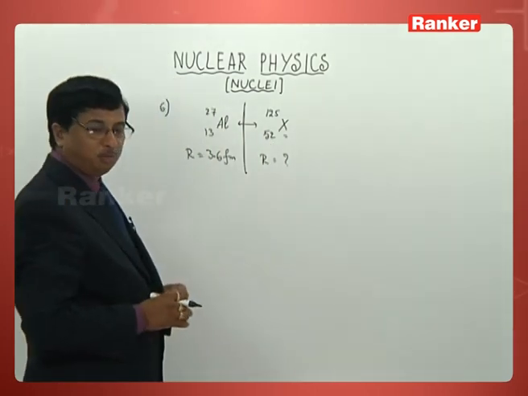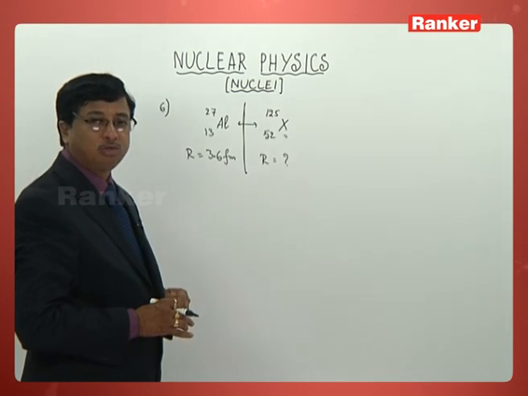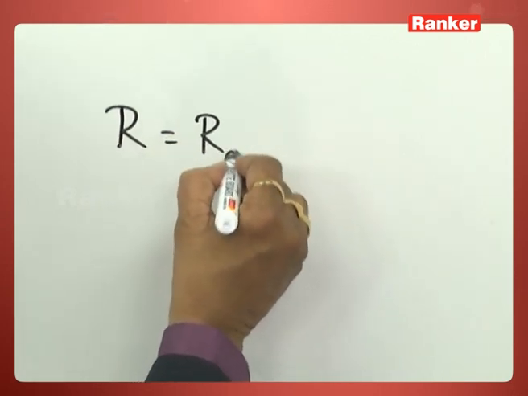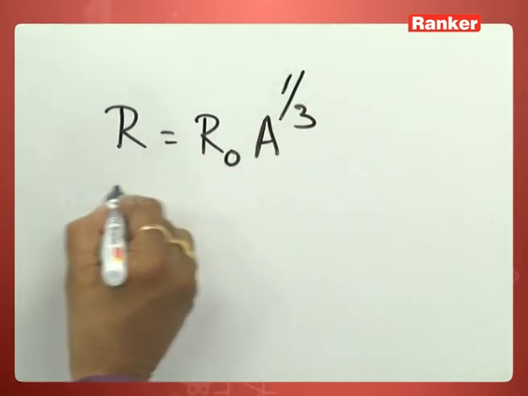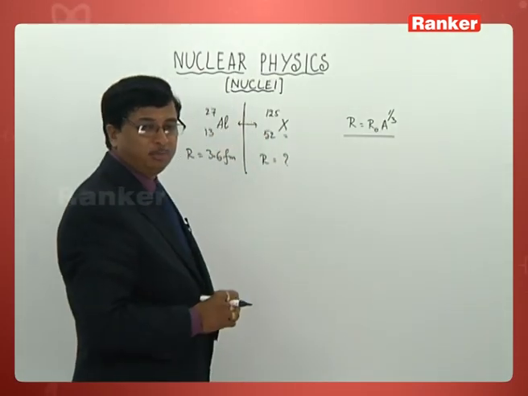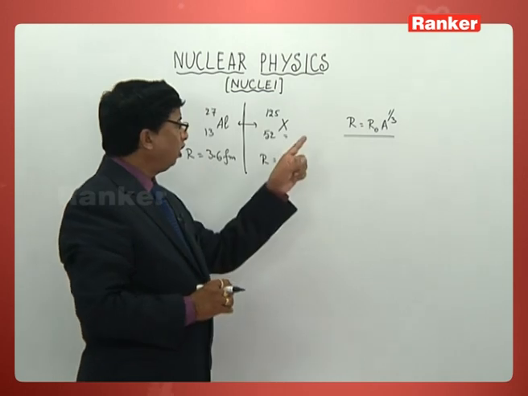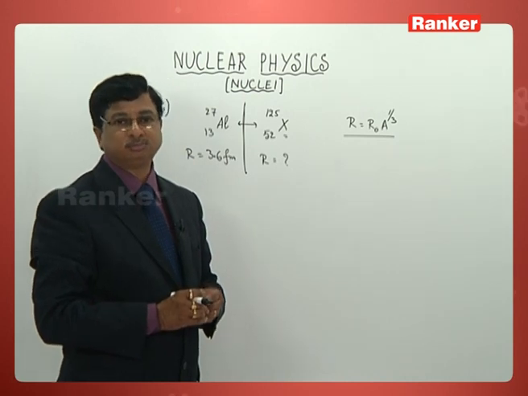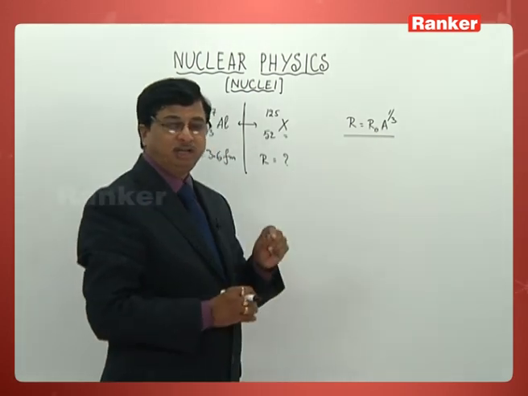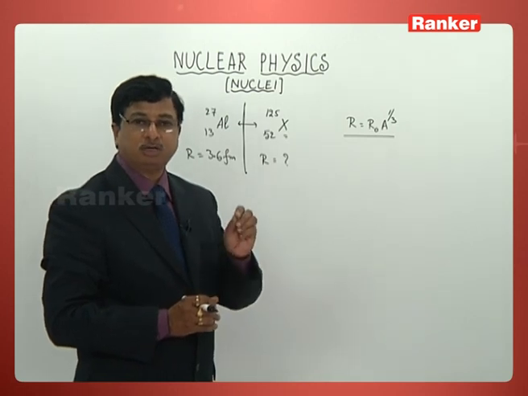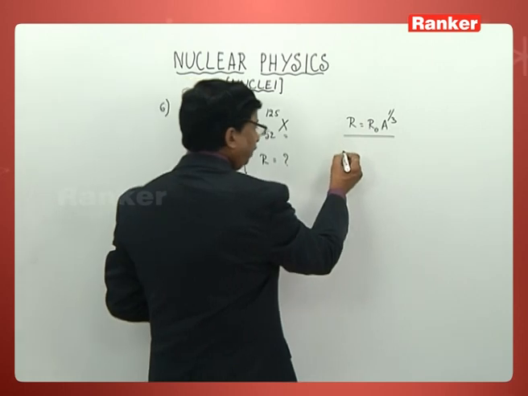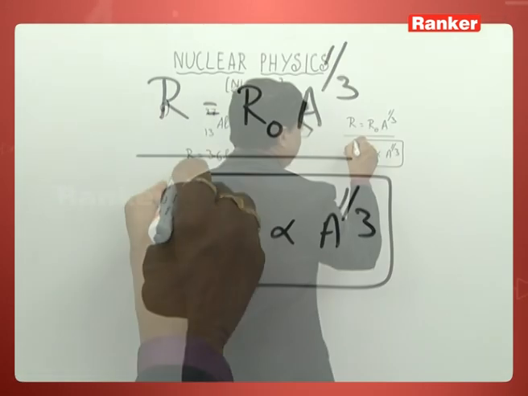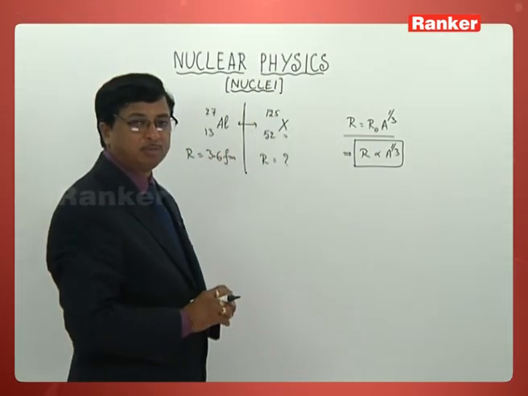Come on, first of all recollect the formula for the radius of the nucleus. If I write that over here, R is equal to R naught into A power 1 by 3. All of you are familiar with this formula. R naught is the constant of proportionality, around 1.4 Fermi we used to take as that value. And A stands for atomic mass or mass number. So R is directly proportional to A power 1 by 3. That is the relation we have to take up here.